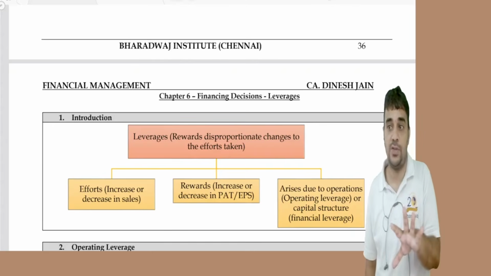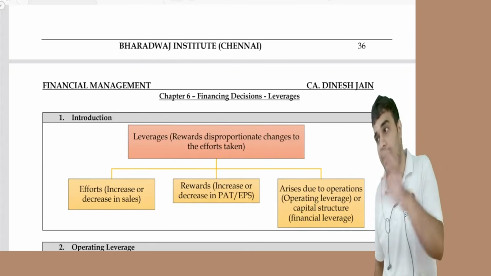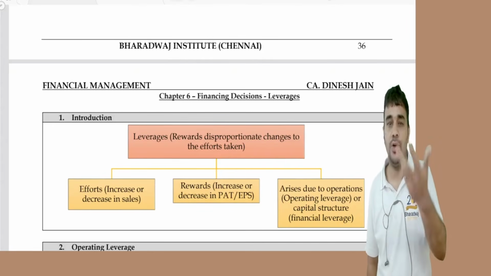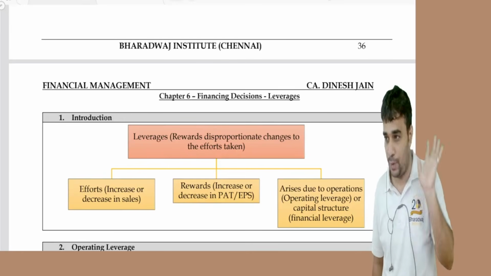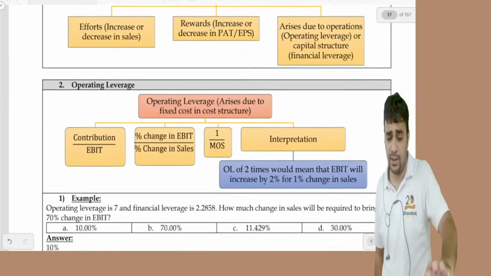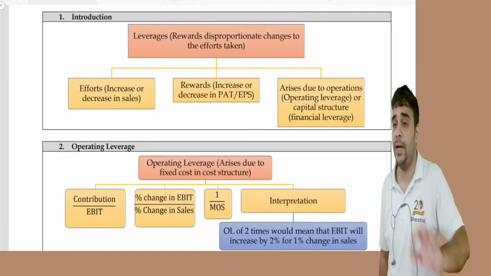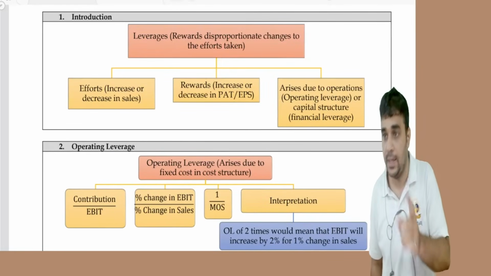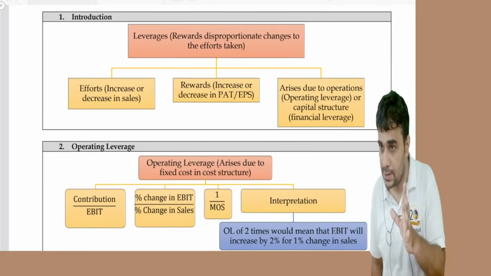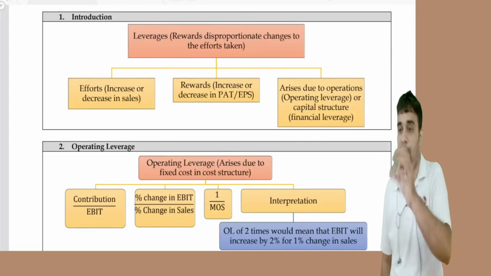And what is margin of safety? You can do 1 minus break even sales percentage, or you can apply the formula with profit, all that you can do. The interpretation is that OL of 5 times would mean that if sales increase by 1%, EBIT will increase by 5%.